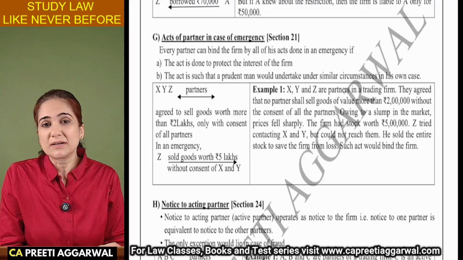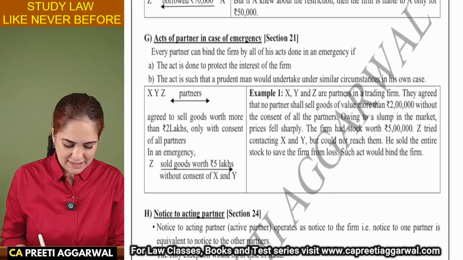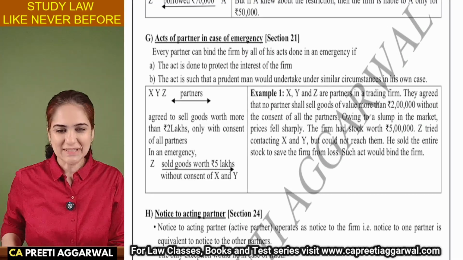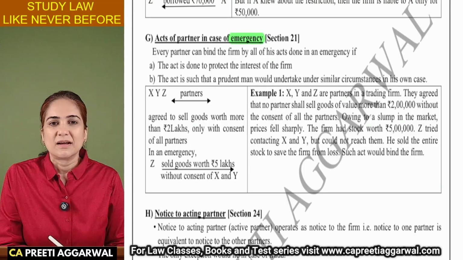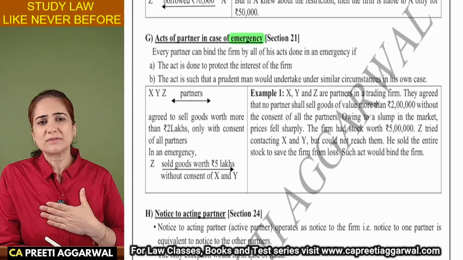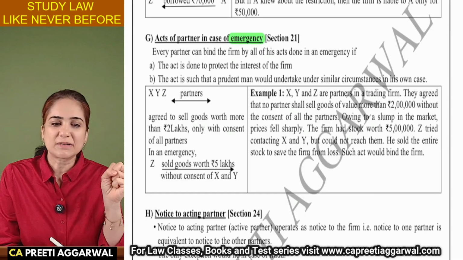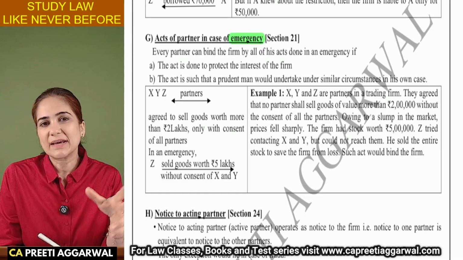Acts of partner in case of emergency, section 21. So every partner can bind the other partners by acts in case of emergency.